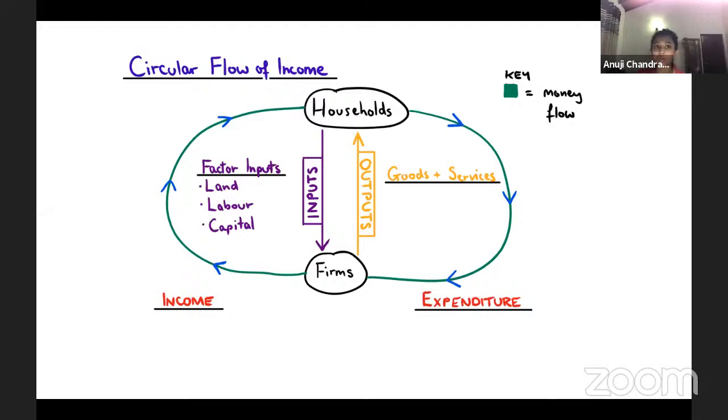For an example, if you take me, I don't have a business yet. So what I do is I provide my labor. I have labor. Your parents have labor, right? Your parents have money. Your parents have land. Also, entrepreneurship comes here. I'm really sorry for not including it. But you have land, labor, capital, entrepreneurship. All these factors are with us, right?